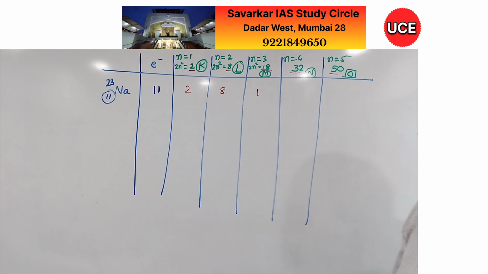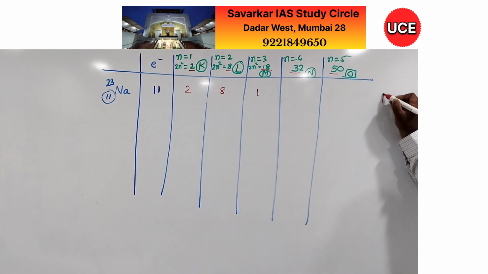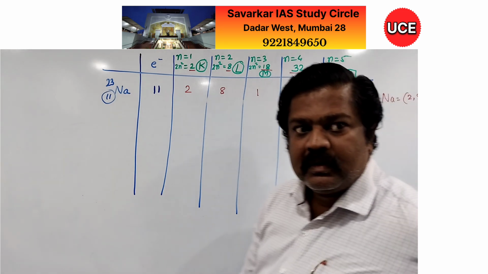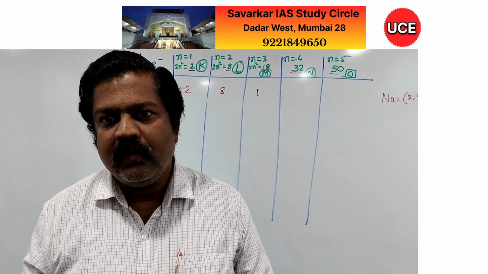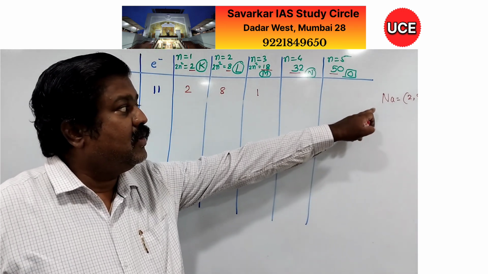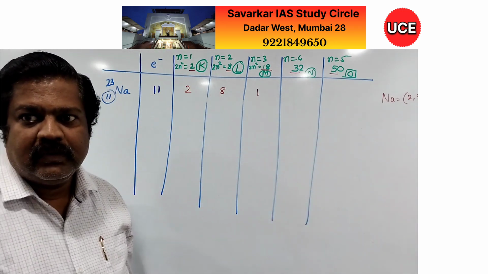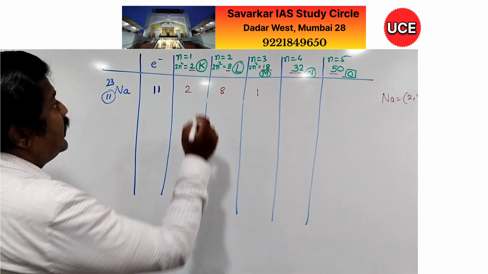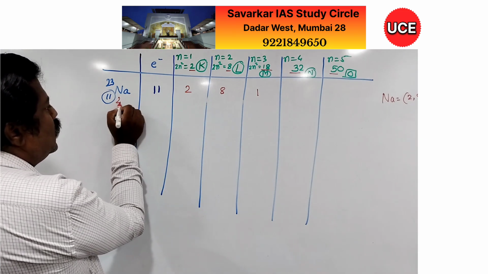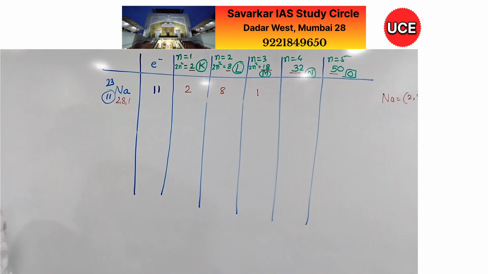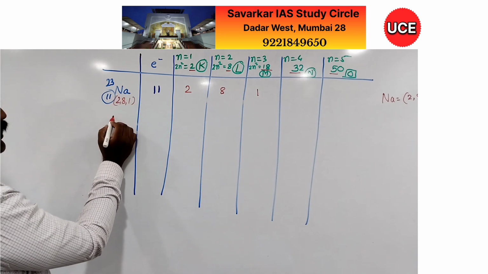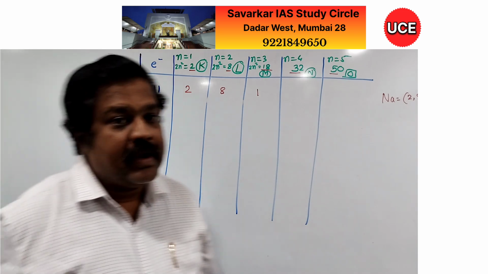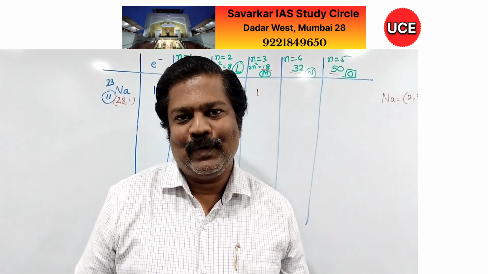So this way we can write the electronic configuration of sodium, that is 2, 8, 1. 2, 8, 1. So this way we are writing out the electronic configuration of sodium. I will write here also 2, 8, 1. This way we can write the configuration of sodium. Now next element, okay, let me check whether you are able to follow or not.